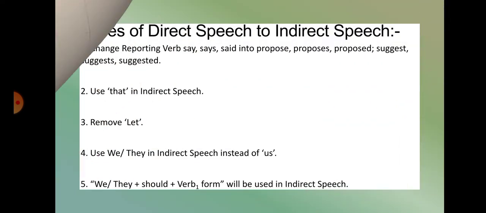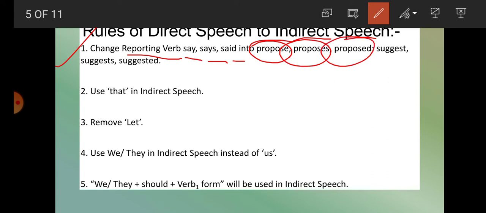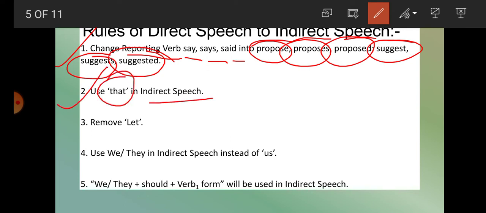Now come on here, students. First of all, we are going through the rules. Rule number 1, change the reporting verb say, says, said into propose, proposes, proposed, suggest, suggests and suggested. Second rule, use that for the inverted comma in indirect speech. Number 3, remove let.